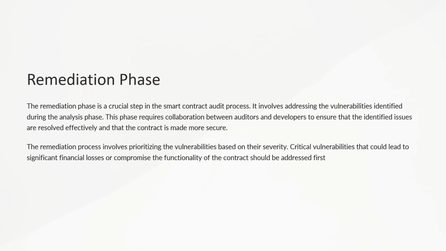The remediation phase involves addressing the vulnerabilities identified during the analysis phase. It requires collaboration between auditors and developers to ensure that the identified issues are resolved effectively. The process involves prioritizing vulnerabilities based on their severity and addressing critical issues first to mitigate potential financial losses and ensure the contract functionality. Analogous to conducting repairs in a building after a thorough inspection, the remediation phase focuses on actively addressing issues to enhance the security and integrity of the smart contract.